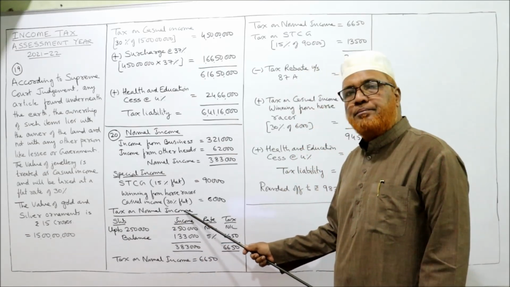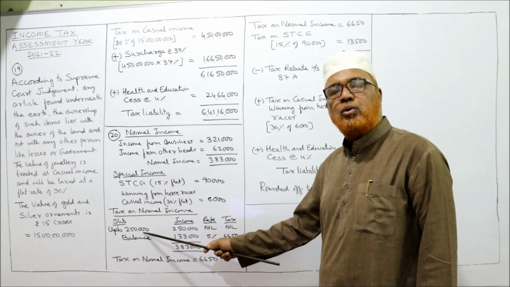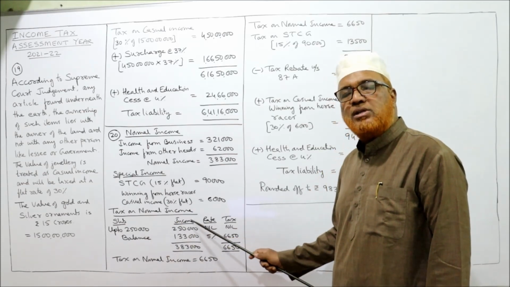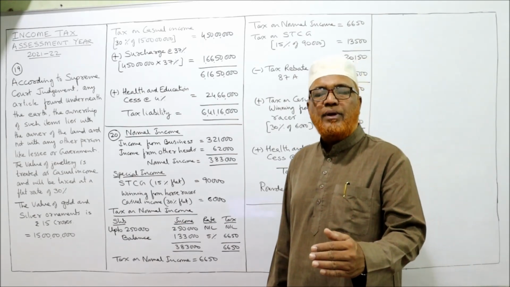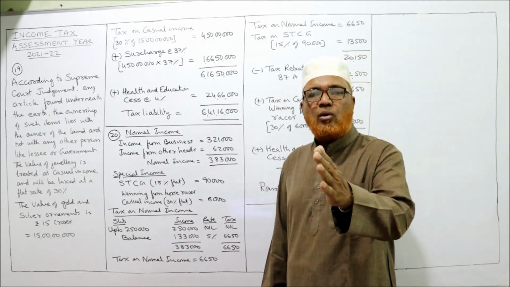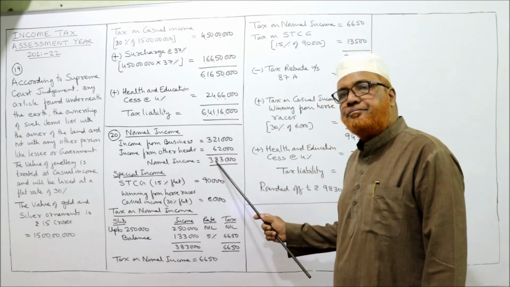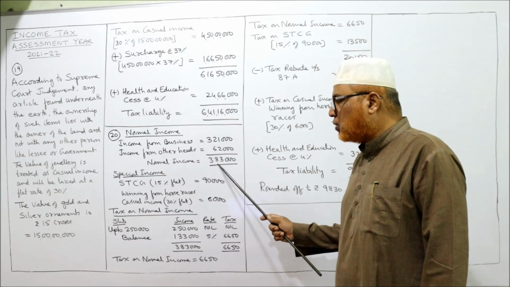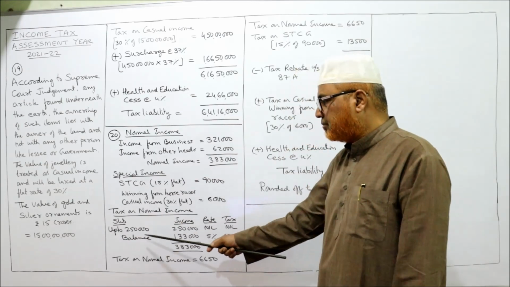Tax on normal income, slab up to 2,50,000. First slab up to 2,50,000, income 2,50,000, nil, no tax. The second slab goes from 2,50,000 1 rupee to 5 lakh. But is our income 5 lakh? No. Normal income is only 3,83,000. Less than 5 lakh. So we'll take the balance.